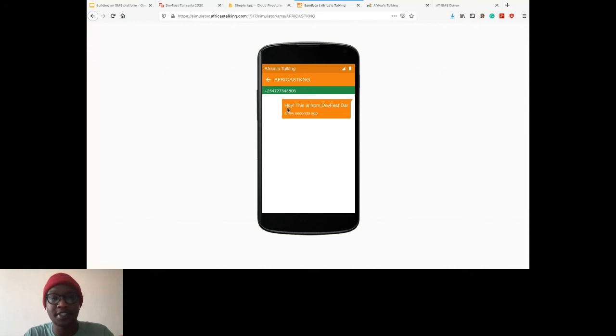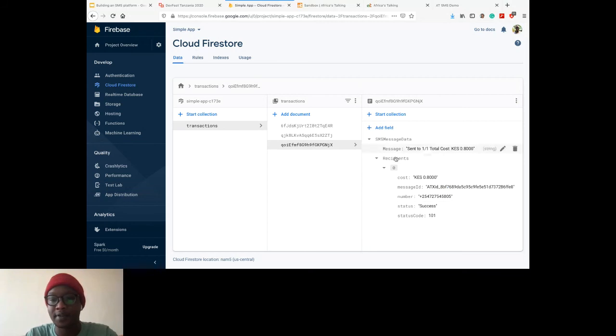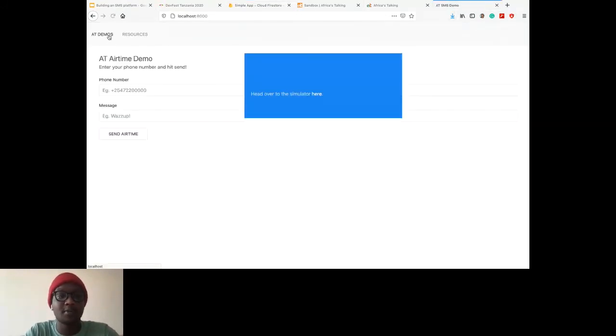Now, what would be interesting to see is whether this message has actually been sent and saved on Firestore. So all we have to do is come here, and we can see the third message has just come in. It tells us everything about what has happened. You have your cost, the message ID. AT generates a unique ID for every single message sent, and then the phone number, the status of the message, whether it's successful or not, and this is the status code 101, which just means we did it well. You can think of it like two thumbs up. But aside from that, that's a very quick demo on how to build something awesome on top of Africa's Talking and Firestore.